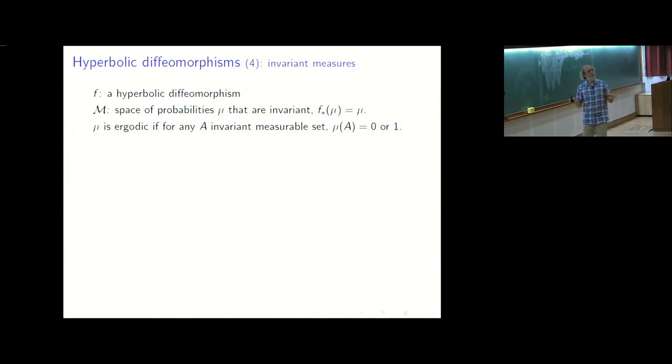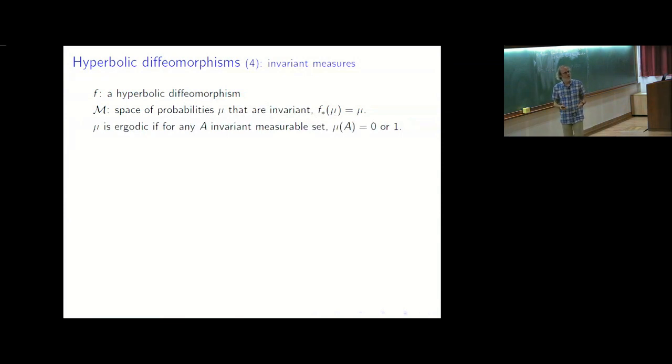Again, you may sometimes decompose an invariant probability measure, and so you will call ergodic those probabilities that are not decomposable. So ergodicity means that each time you have an invariant measurable set, its measure is 0 or 1. And in general, you will find plenty of invariant probabilities and of ergodic probabilities. But some are more natural than others.